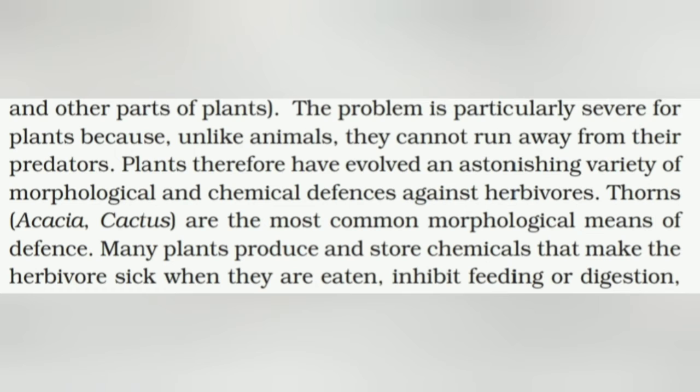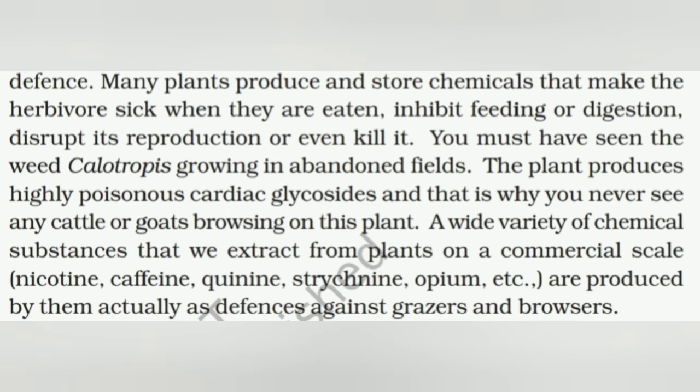Plants therefore have evolved an astonishing variety of morphological and chemical defenses against herbivores. Thorns, as in acacia and cactus, are the most common morphological means of defense. Many plants produce and store chemicals that make the herbivore sick when they are eaten, inhibit feeding or digestion, disrupt its reproduction, or even kill it.